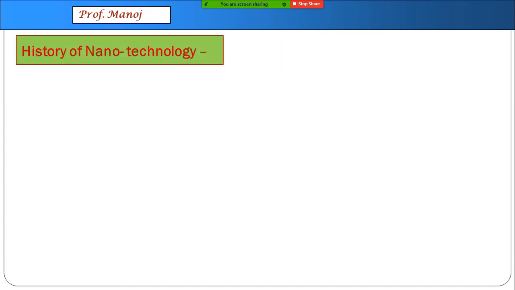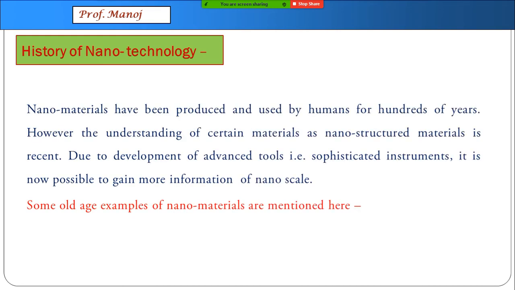Now most of the people feel when we learn this topic that this is all quite new science. It's absolutely a misconception. Nanomaterials have been unknowingly prepared by the human race for thousands of years. We get this proof in old Egyptian and Greek civilizations. Only thing is, those generations were not aware that they were preparing nanomaterials. Only now, since analysis techniques have become better, we come to know that those old things were nanomaterials. We have a proof of them.